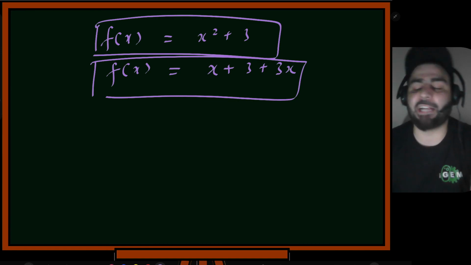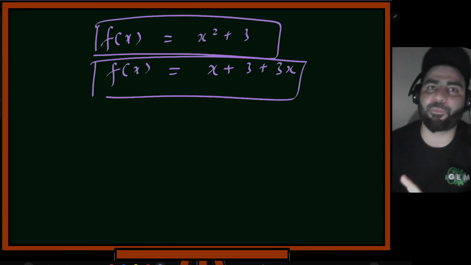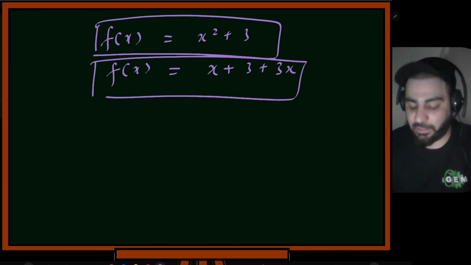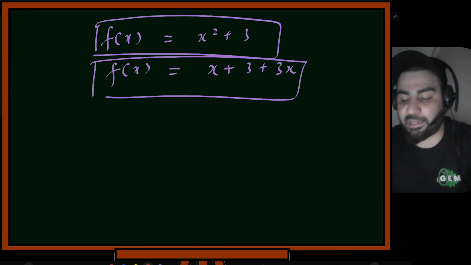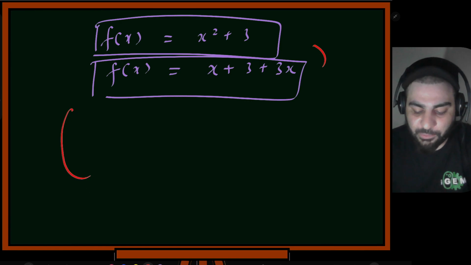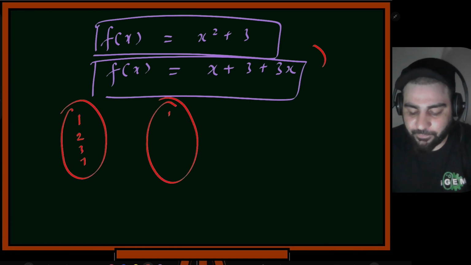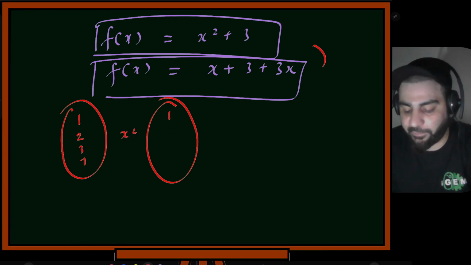So the only thing you have to care about is that there should not be two outputs corresponding to a single input. Now I'll write it in different phases. So in set notation, I can write a function like this. Let's suppose I have 1, 2, 3, and 4. This is mapped to 1. This basically is the square function, x square: 1, 4, 9, and 16.